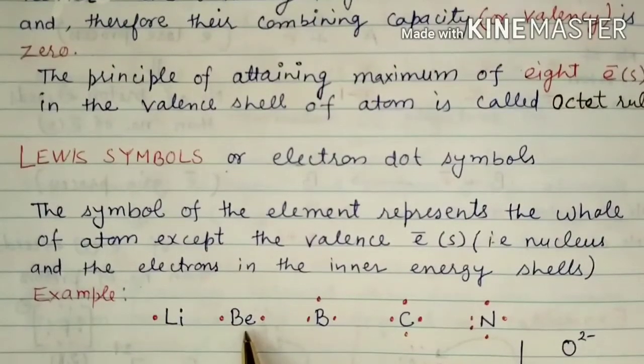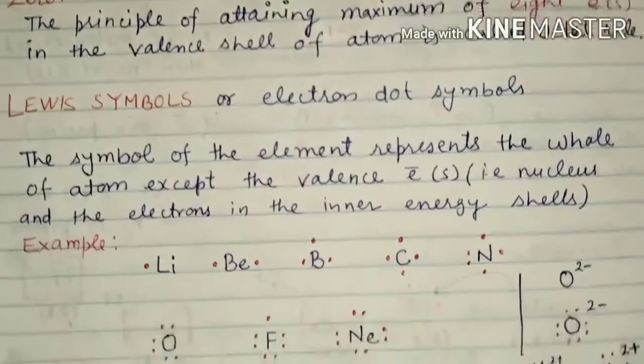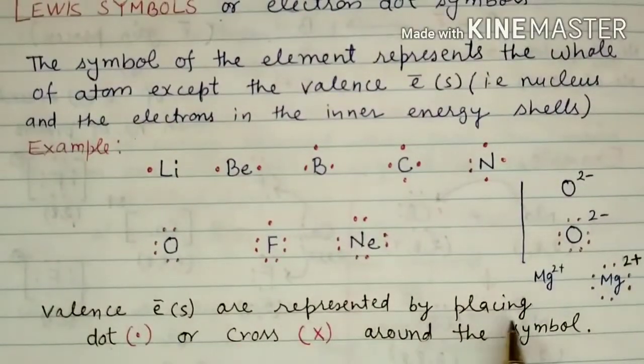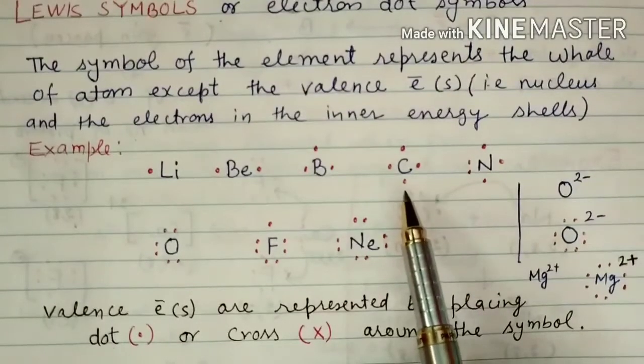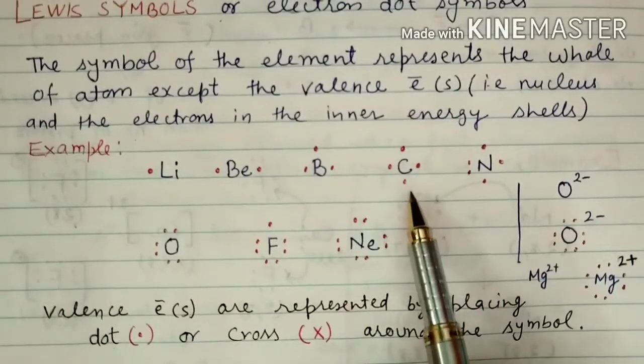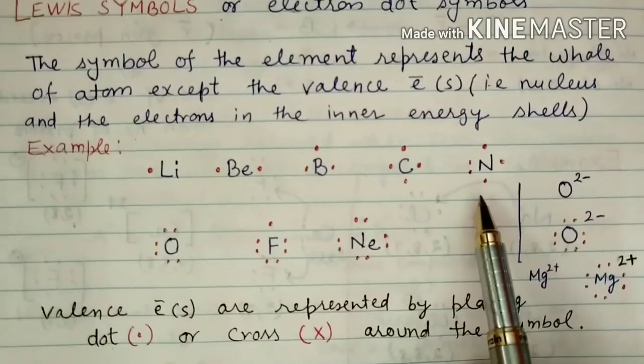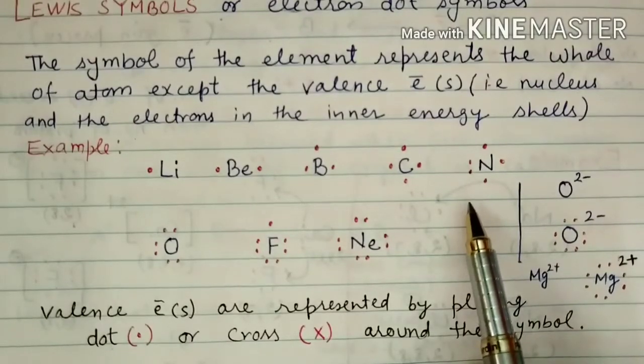So this is the Lewis dot symbol, or you can say electron dot symbol. Second, beryllium has 2 valence electrons, so one can write 2 dots, or you can denote it by cross, because as we have already discussed, valence electrons are represented by placing dots or crosses around the symbol. Same for carbon, the valence electrons for carbon are 4, so you can place 4 dots or 4 crosses around the carbon. And nitrogen has 5 valence electrons, so you can place 5 dots or 5 crosses. These dots or crosses represent the Lewis symbol, right?